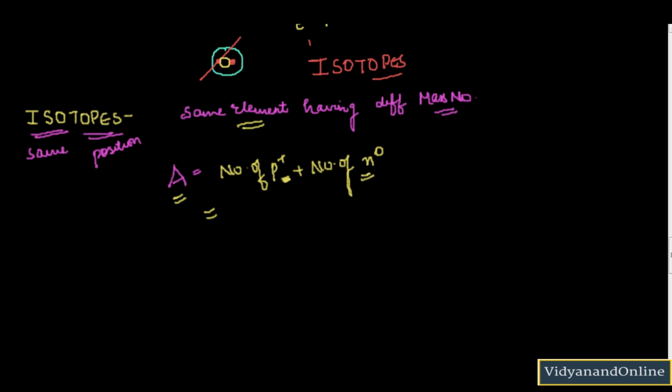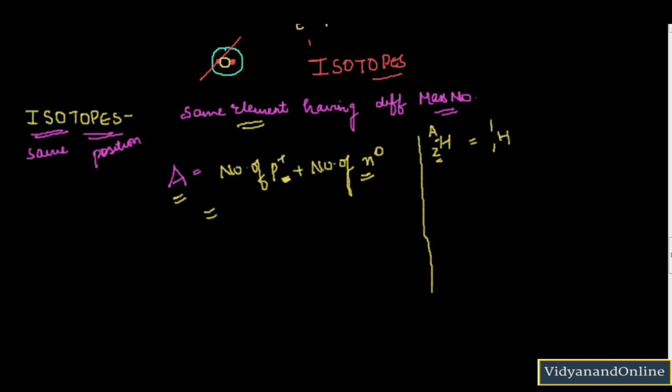Now let us consider the example of hydrogen. Okay, so hydrogen H, it is denoted by Z, which is here in the subscript, and A, which is there in the superscript. So A is for mass number and Z is for atomic number. Okay, now I know that hydrogen is having the atomic number of 1, and since it is not having any neutron, therefore the mass number will also be 1.